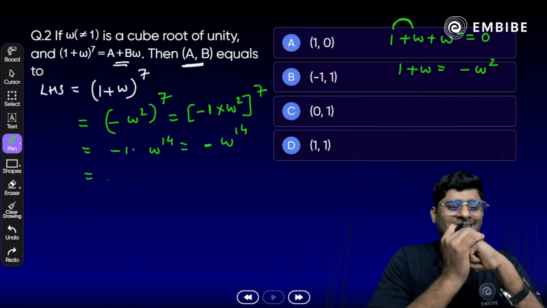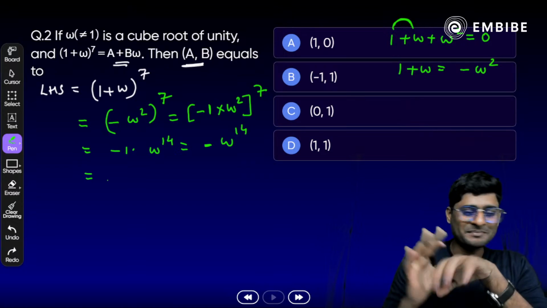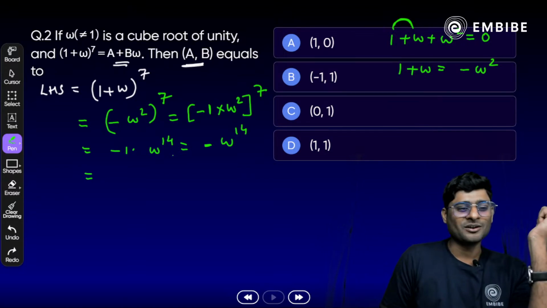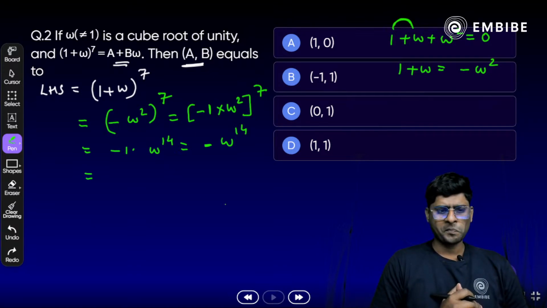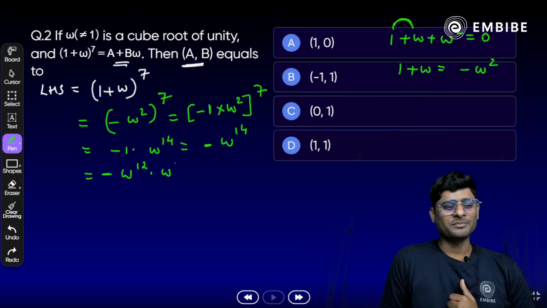Let me solve first. So minus omega raised to power 14. What is left? Omega cube is 1. So we can write minus omega raised to power 12 times omega square. What is omega raised to power 12?